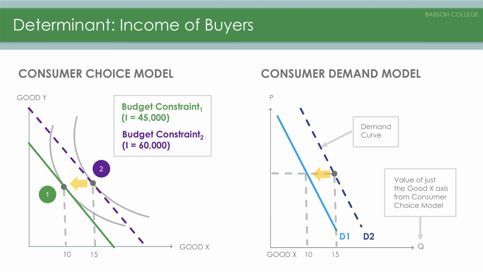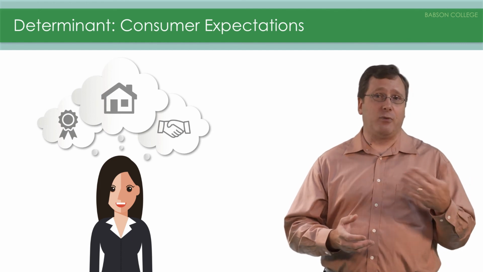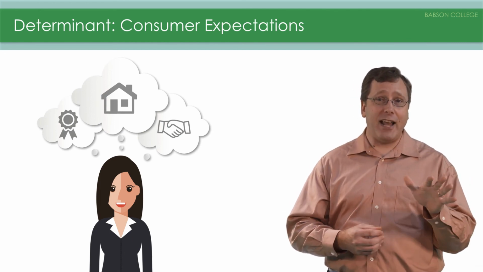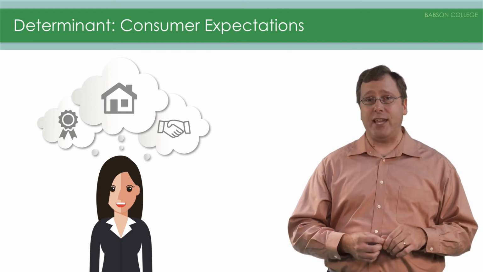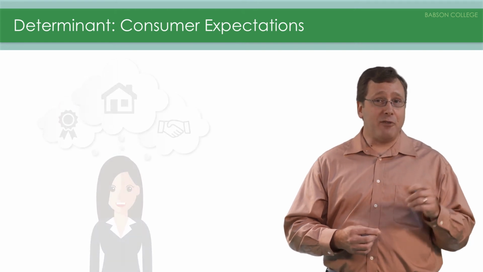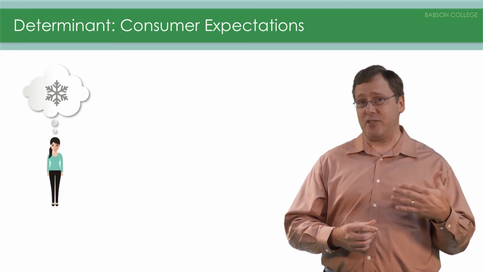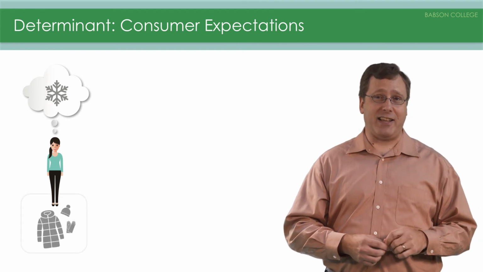One big determinant that is often overlooked is that of consumer expectations. An expectation is what we think will happen in the future. It's not happened yet and might not happen. Consumers will often take expectations into account when making purchase decisions. If a person expects the winter to be especially cold, then they'll buy warmer clothing before it gets cold.